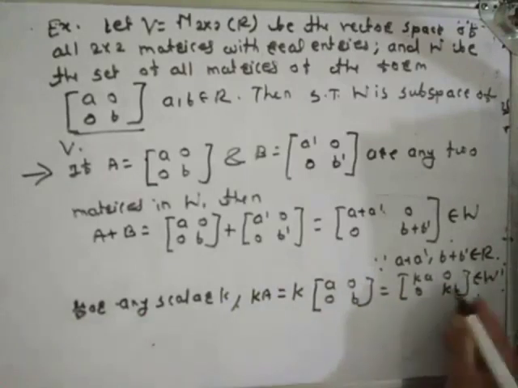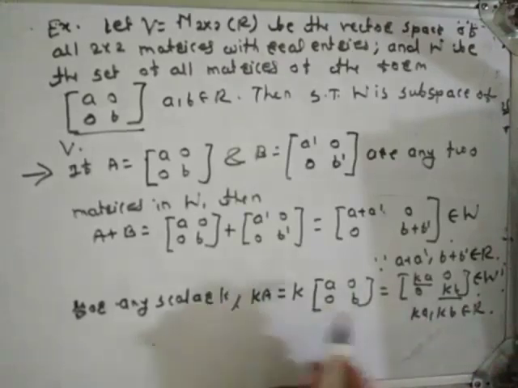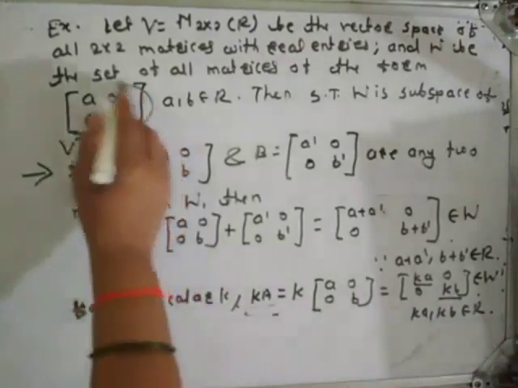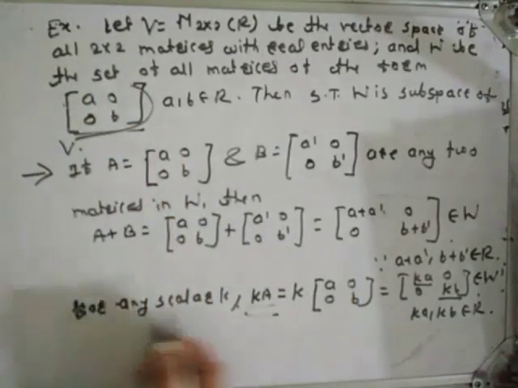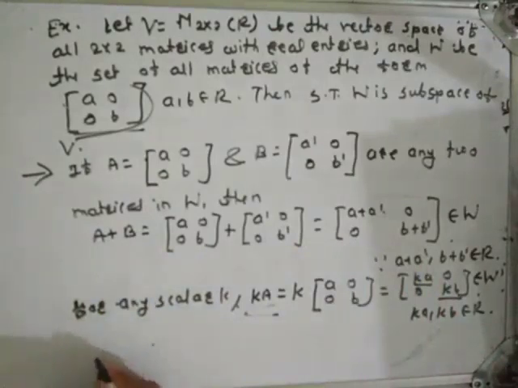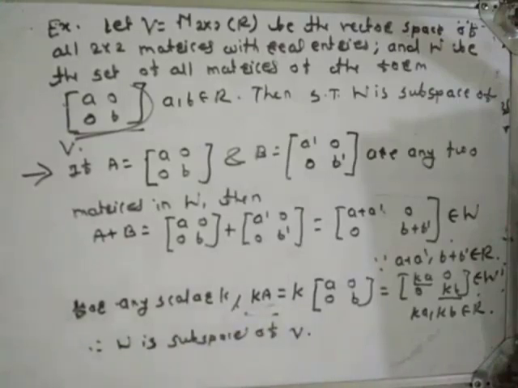Yes, because ka and kb are real numbers. That is, kA is of this form, and A plus B is also of this form. This means W is closed under addition and closed under scalar multiplication. So W is a subspace of V.